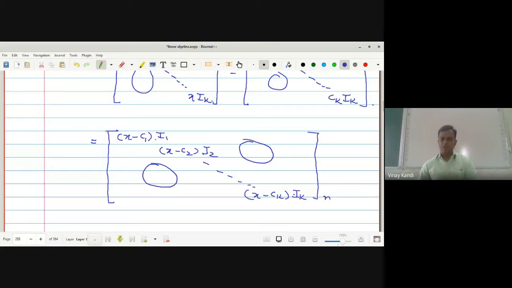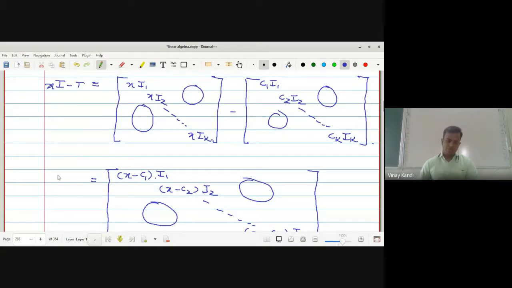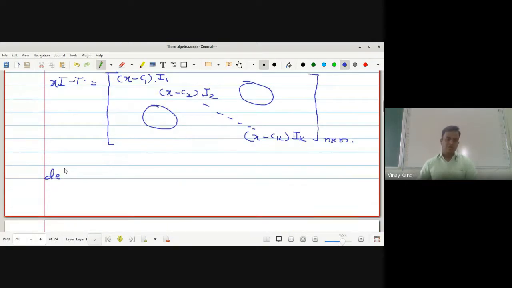This is a matrix of order n cross n. Now, the determinant of this matrix, xI minus T, or A. Now find the determinant of this one. The determinant of xI minus T is equal to the product of all diagonal elements.